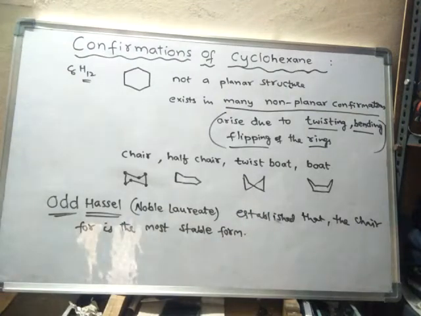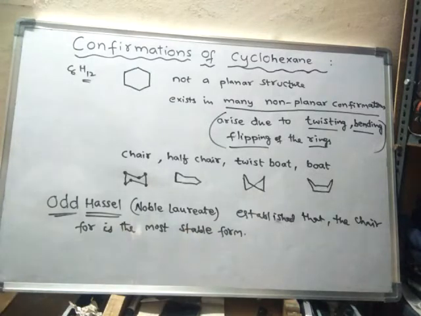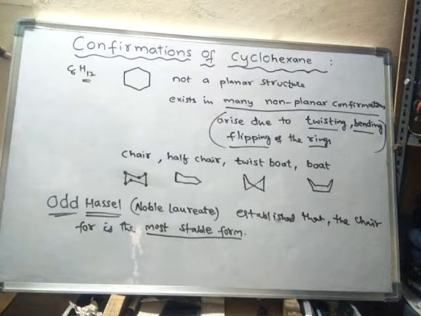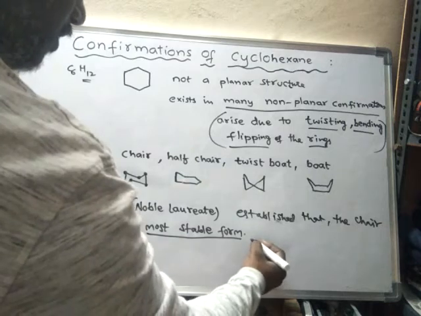Why is the chair form the most stable form? Because in the chair form there are no strains, and all the repulsions are minimized. There are certain properties responsible for this.